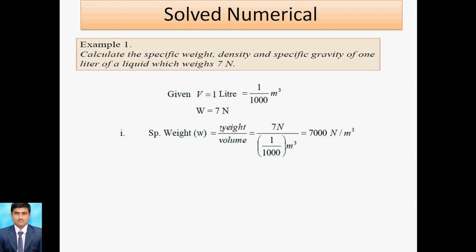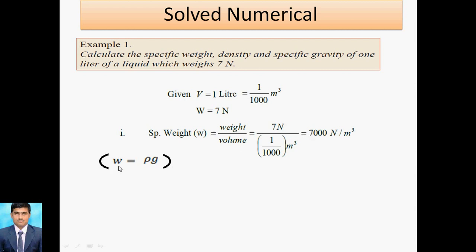Now we discuss the density. For density, the formula is mass of the fluid divided by volume of the fluid. Mass is not given, but volume is given, so there are two unknowns. That is why we move to the second formula of specific weight, which is W is equal to rho into g. Rho is unknown, that is density, and W is the specific weight, that is 7000.